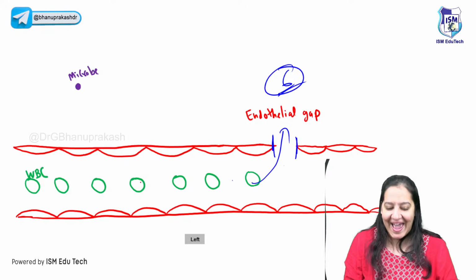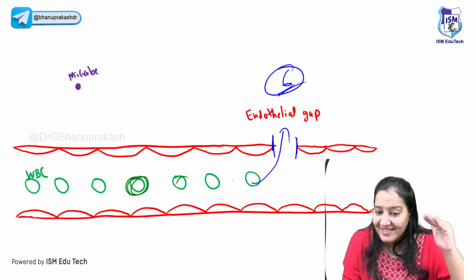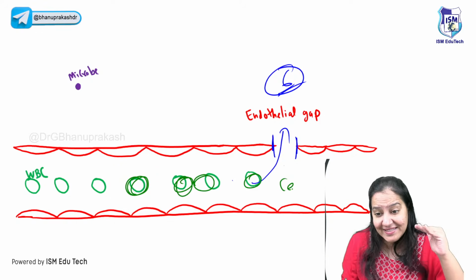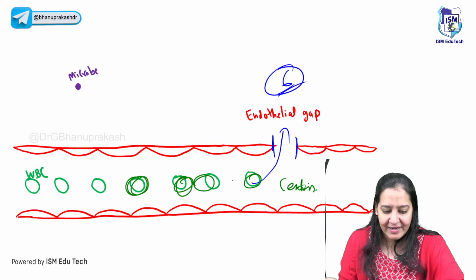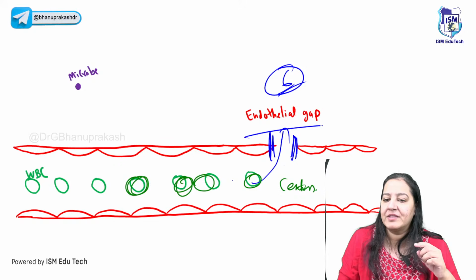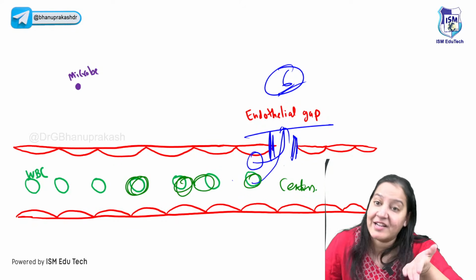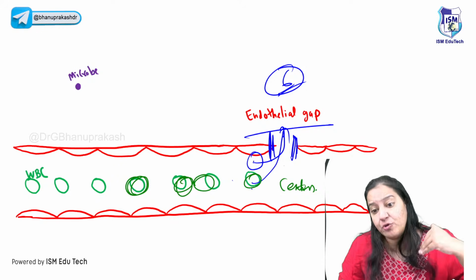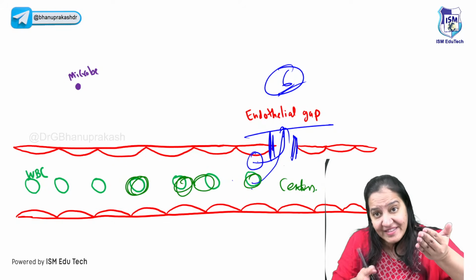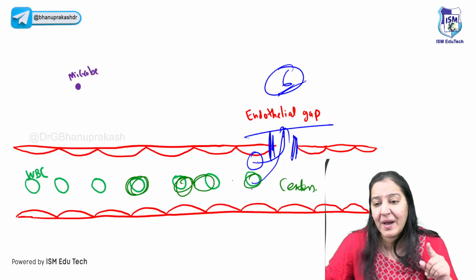Now the problem is that the WBC is at the center because of Bernoulli's theorem. But the gap is at the periphery. If WBC was already at the periphery, it was easy to take it out. First from the center, I have to take it to the periphery, and then from the periphery, I have to take it out. That's why I require 6 steps.